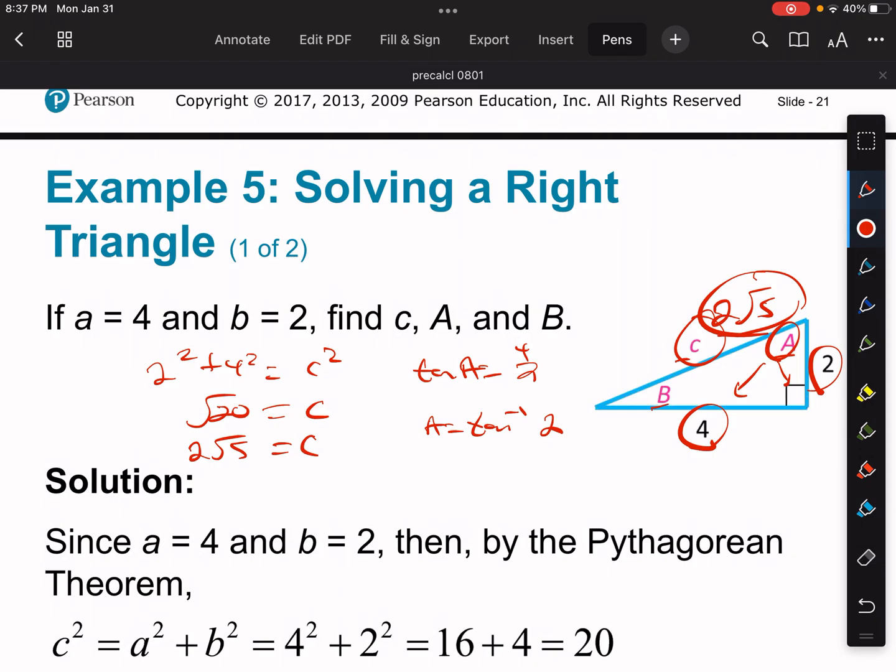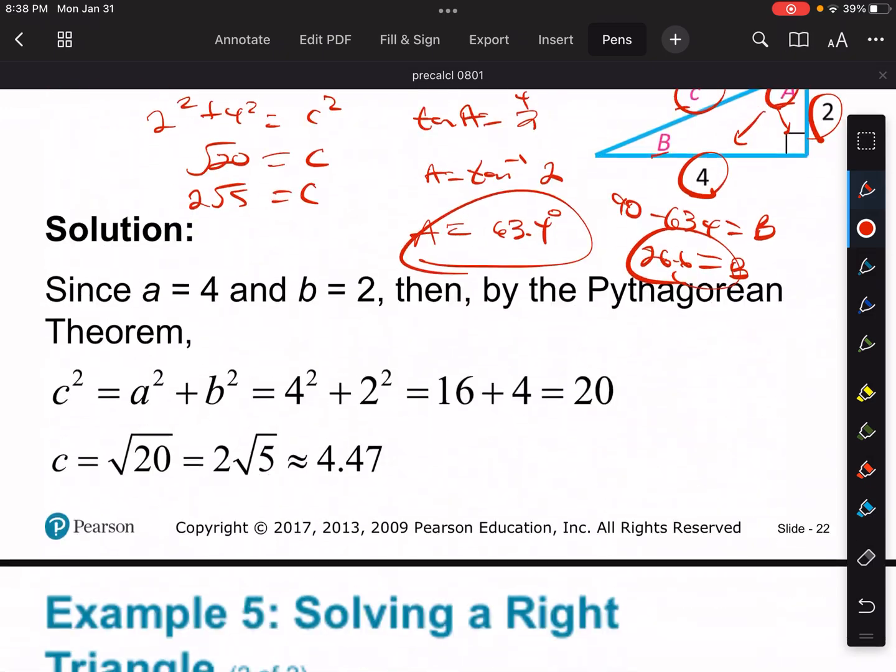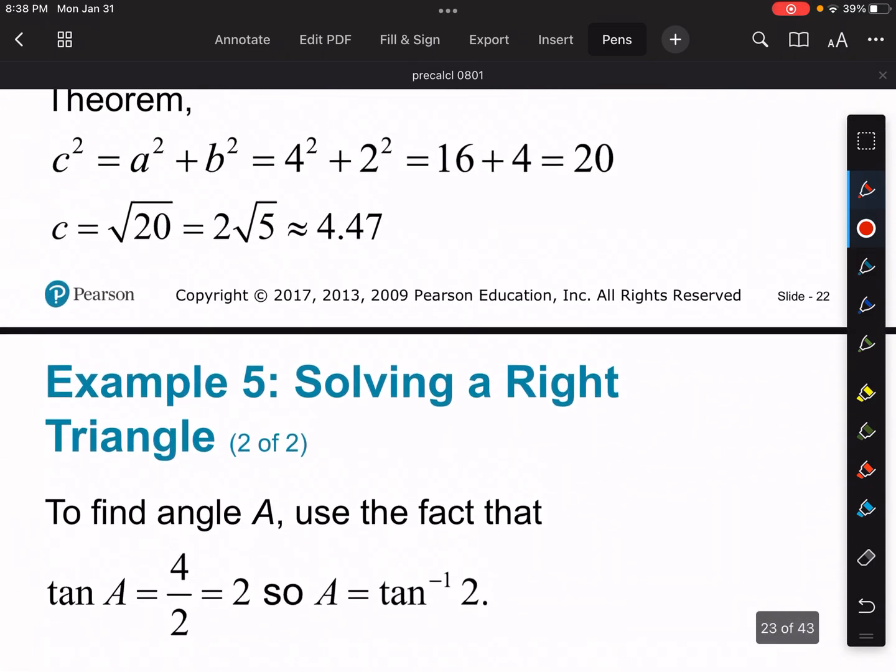If you put the inverse tangent of 2 into your calculator, you come out with 63.4 as long as you're in degree mode. So that's A. If that's A, you can take 90 degrees, subtract that, and you'll have B. Okay, so in this case, B is equal to 26.6. All right, so that's example 5.